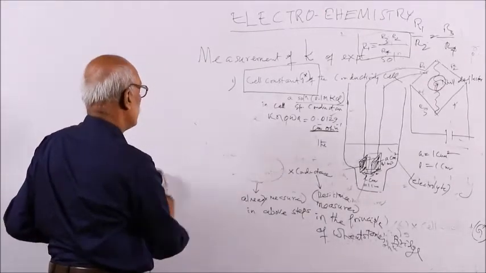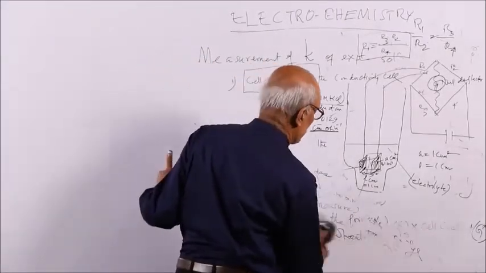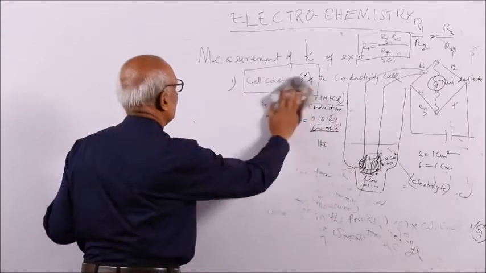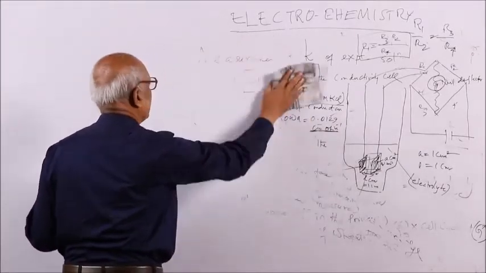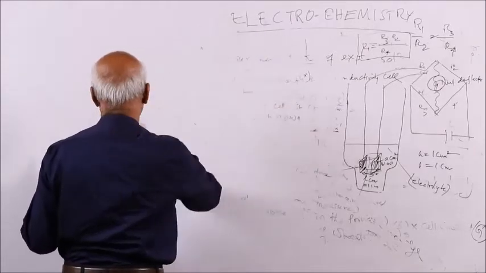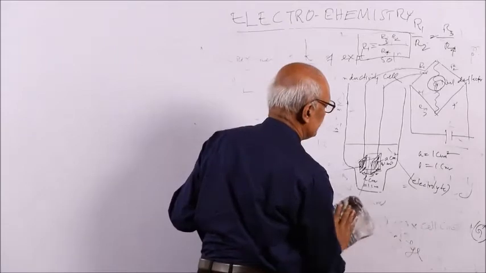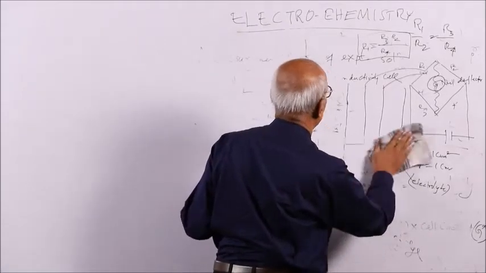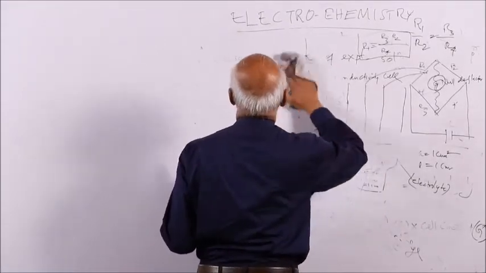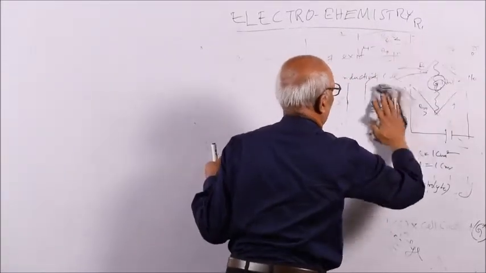So remember, when you go into any laboratory to measure the specific conductance, molar conductance, etc., your cell is given and you have to measure the cell constant, even if it is mentioned on the cell, taking the reference of 0.1 molar potassium chloride, the specific conductance of which is known.